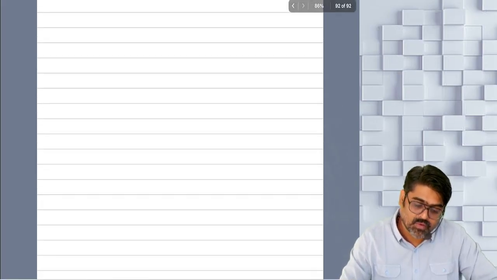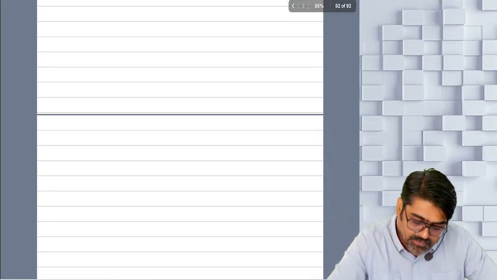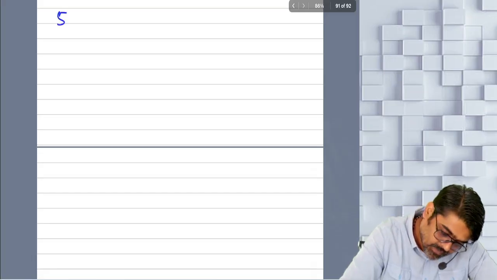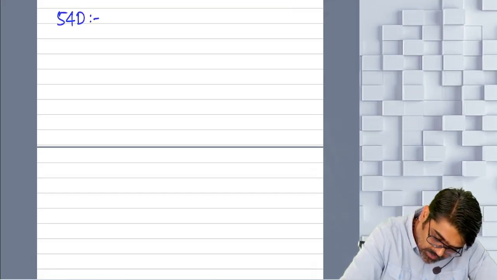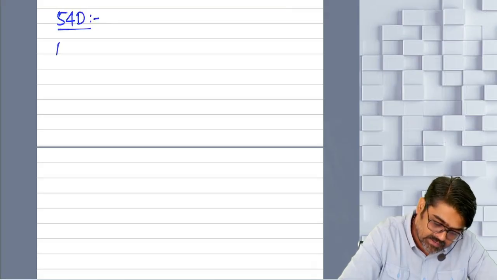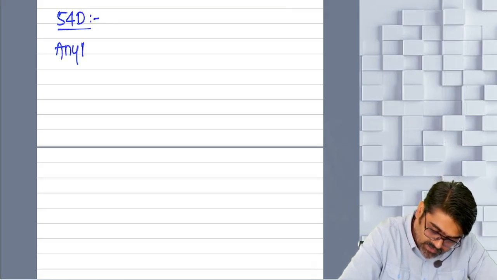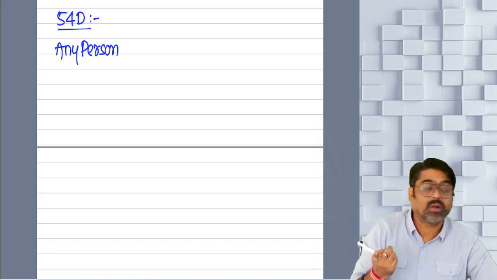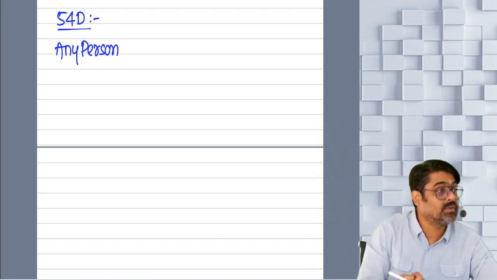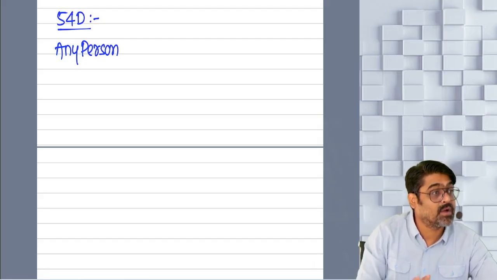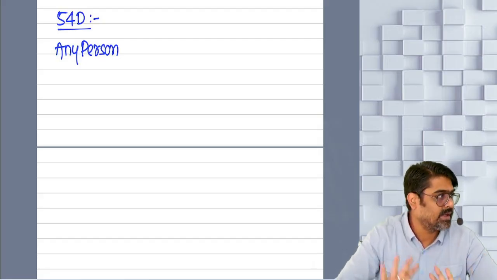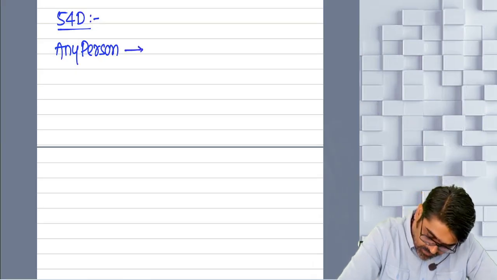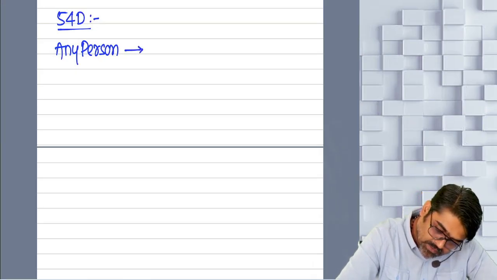Now coming to 54D. Which section? Now pay attention, 54D. 54D talks about the exemption, and this exemption will be available to any person. Now this is the first exemption which is not applicable in the case of individual and HUF only. This will be applicable in the case of all assessees. All assessees can take the benefit of this exemption. So in the case of any person,